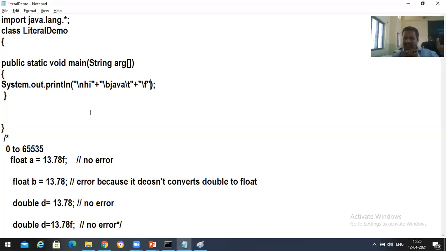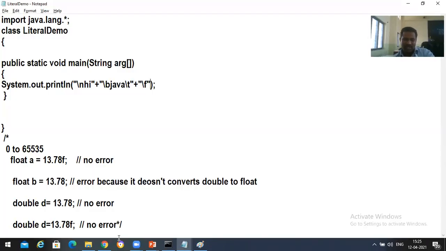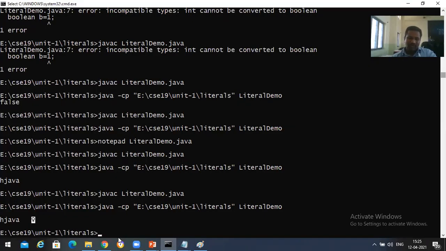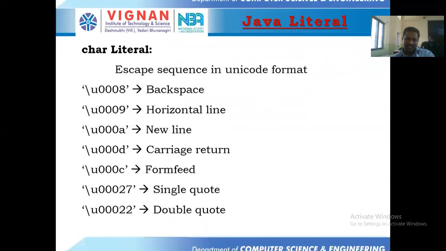After H it prints J, A, V, A, followed by 7 spaces, and then \f, which gives some special symbol you will get over there. Okay, clear? Yes, sir. That's it, and these things I will discuss later.